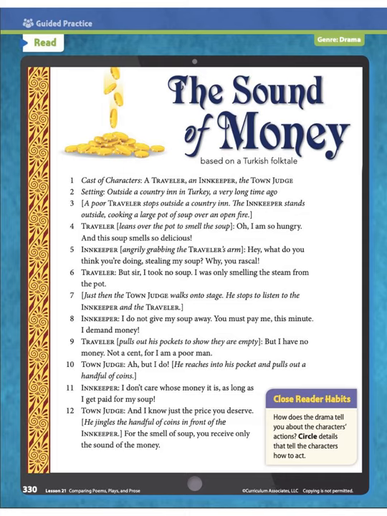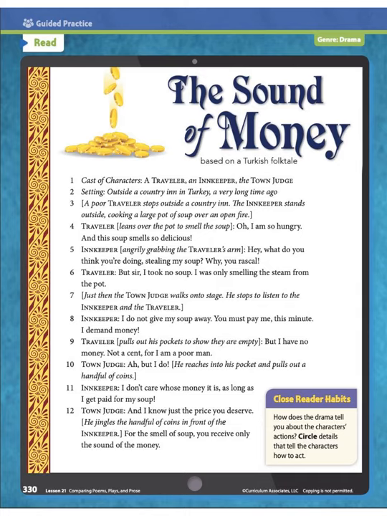The cast of characters: a traveler, an innkeeper, the town judge. Setting: outside a country inn in Turkey a very long time ago. A poor traveler stops outside a country inn. The innkeeper stands outside cooking a large pot of soup over an open fire.